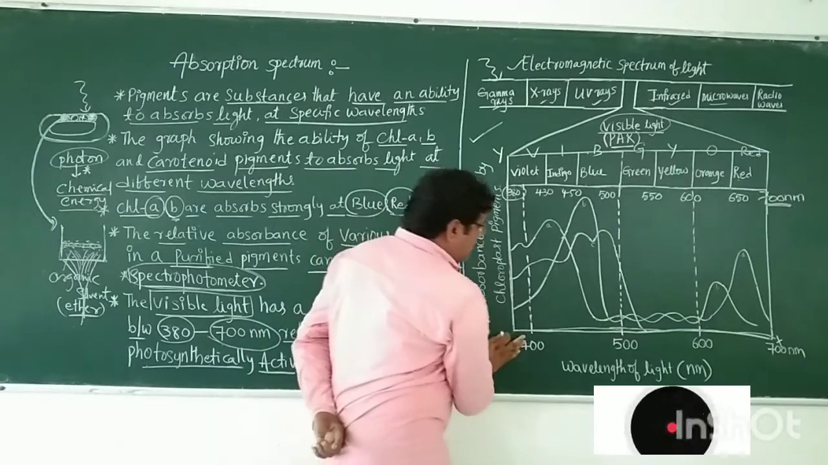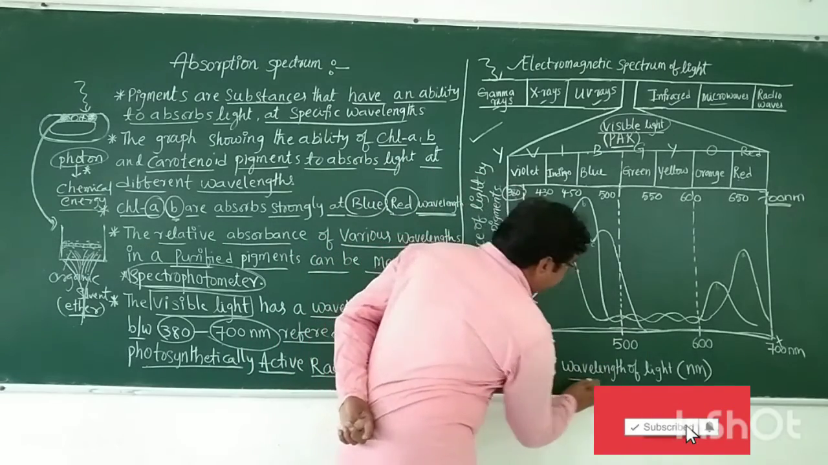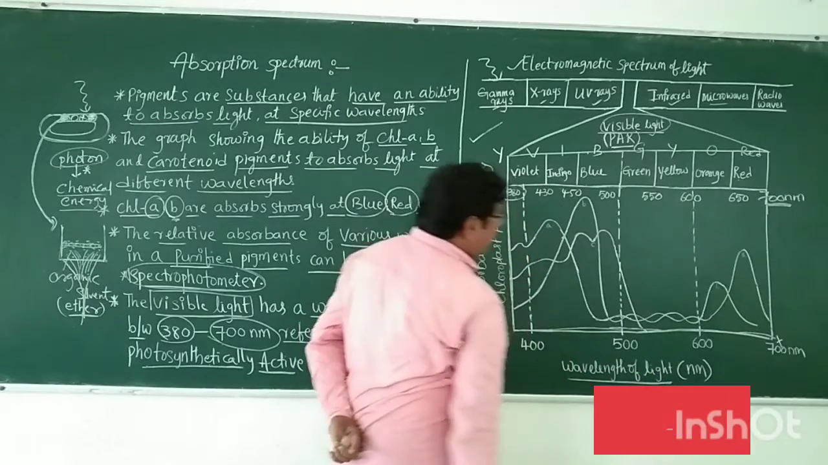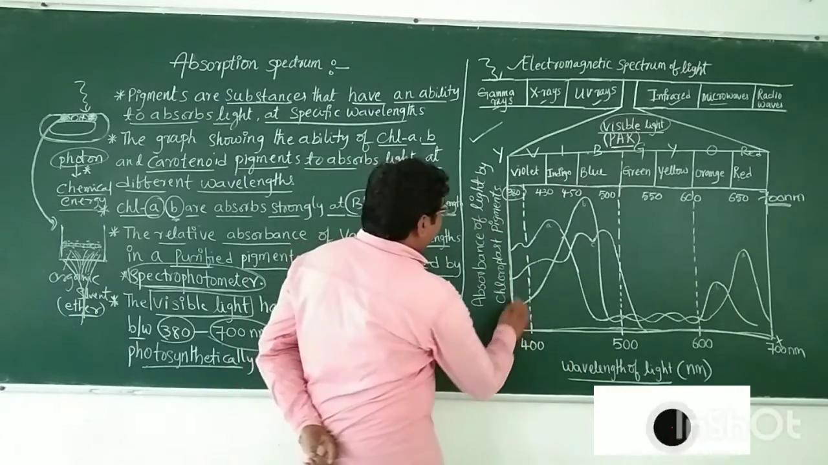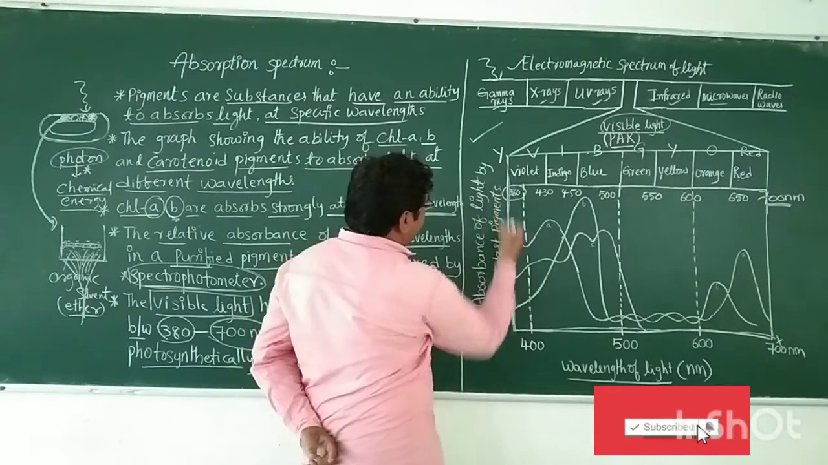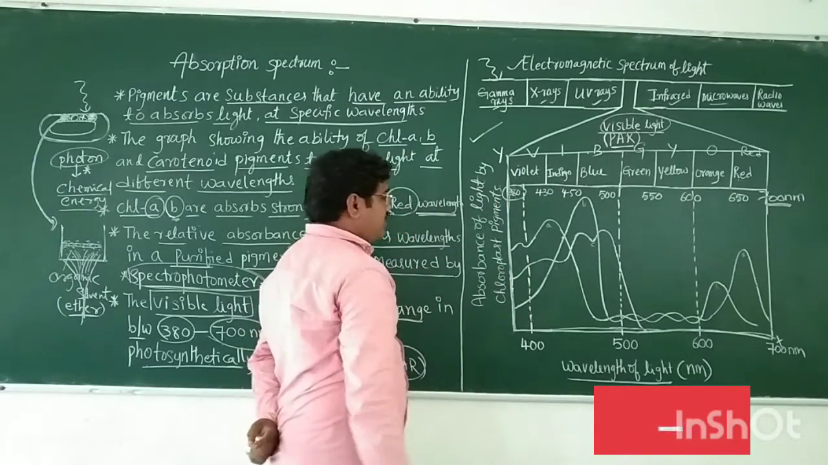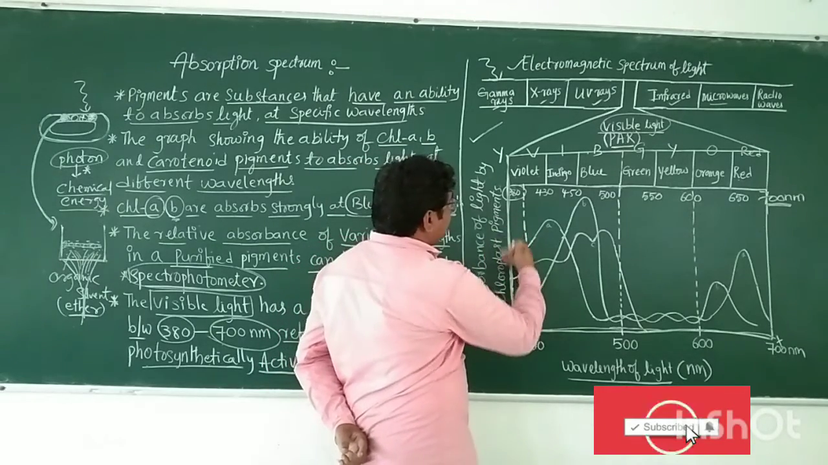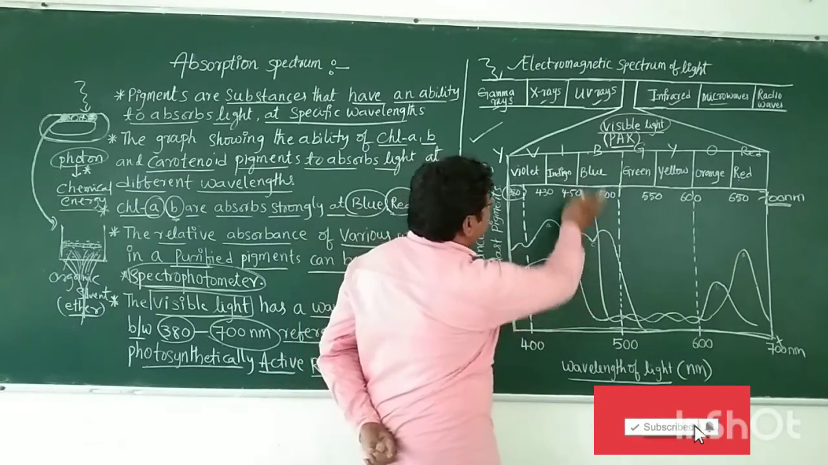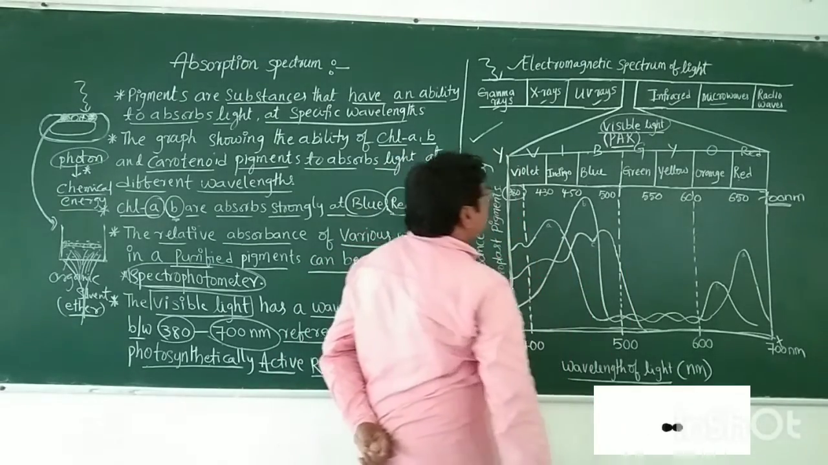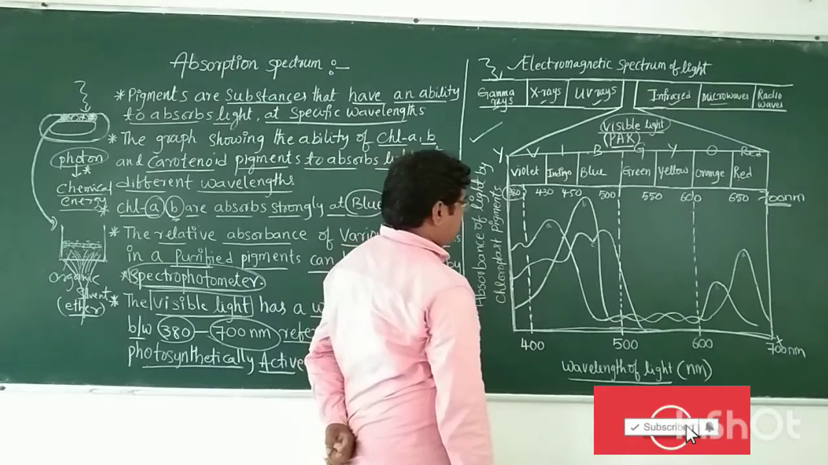On the x-axis, you will take the wavelength of light in nanometers. On the y-axis, you will take the absorbance of light by chloroplast pigments. So when the pigments are exposed to visible light, at which wavelength does more absorption take place?